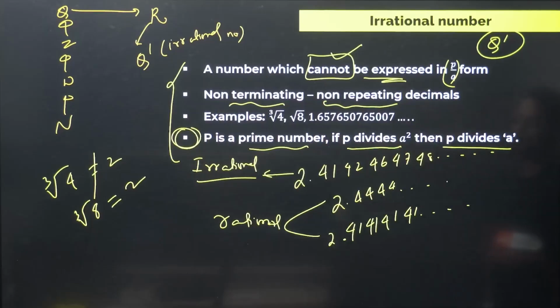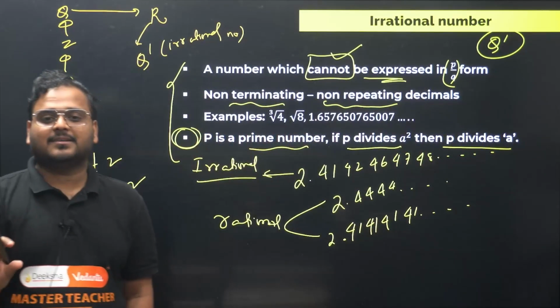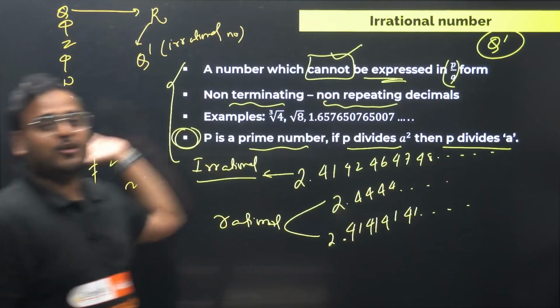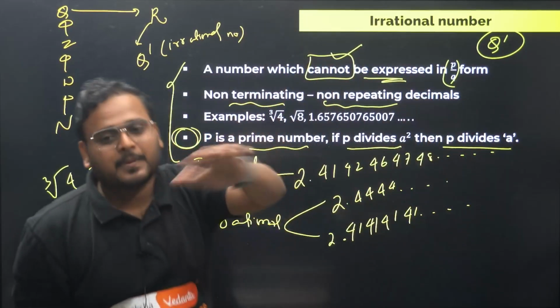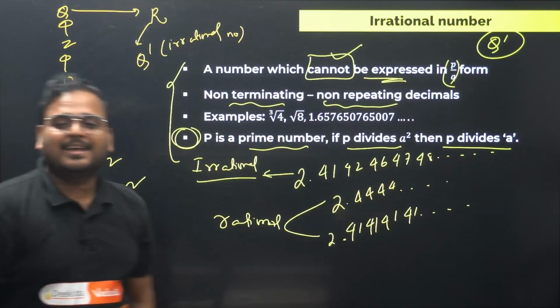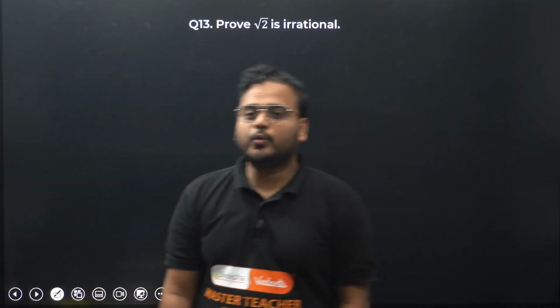Have a look. Okay, I hope you had fun. I hope now it is clear how the family of number system goes, from where we have reached so far, and from where we are supposed to go. So all this is clear, right? Okay, I can proceed with the questions now. Let's start the questions. Next, proving root 2 is irrational.